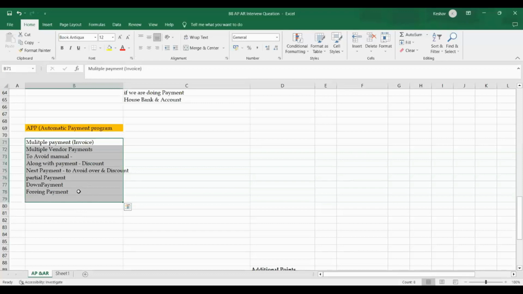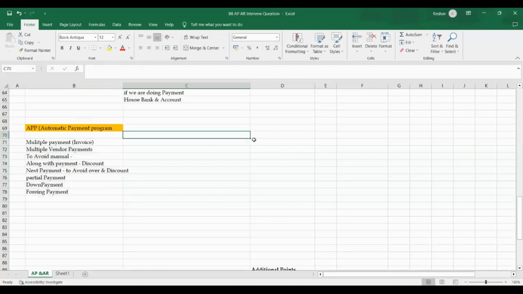For example, in our company code we have 1,000 vendors, and we have done transactions with 500 of them. The system first identifies those 500 of the 1,000 vendors with transactions. Today I'm running F110, and the system validates how many vendors it considers and how many invoices I need to pay to them.